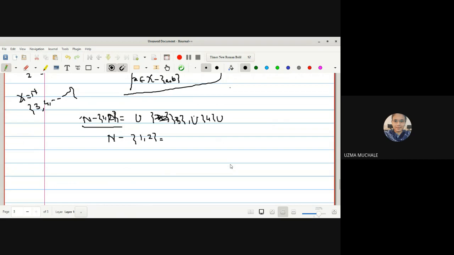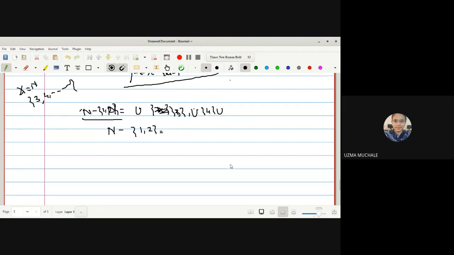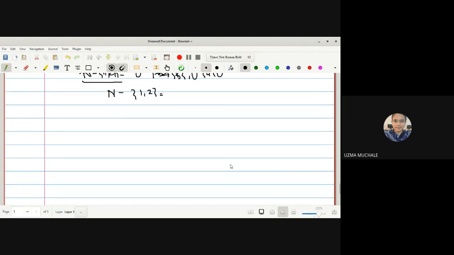Right? We cannot write the natural numbers as a finite number of singleton sets. In a very similar way, N minus {1, 2} cannot be written as a union of a finite number of elements, and hence we can say that the intersection of compact sets need not be a compact set. Okay.